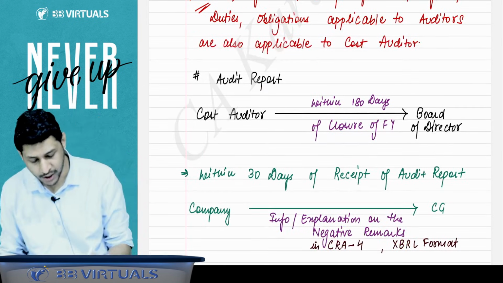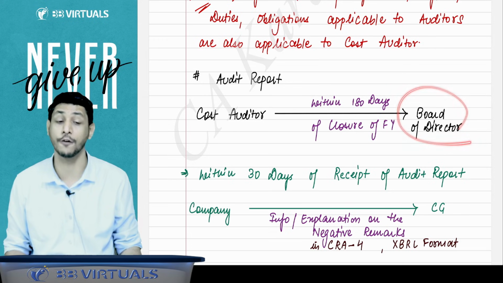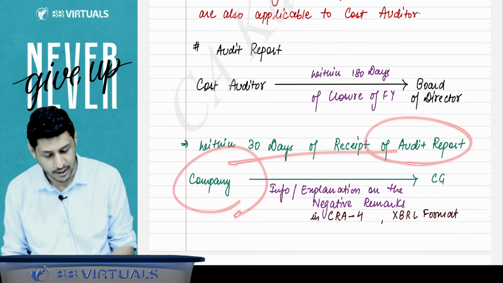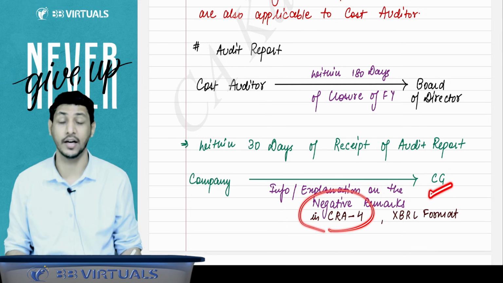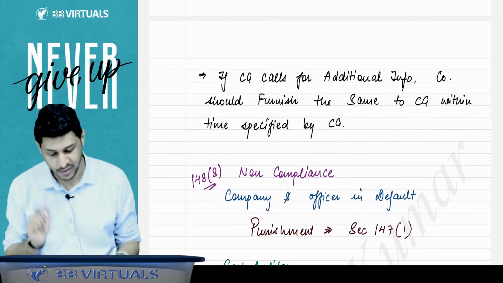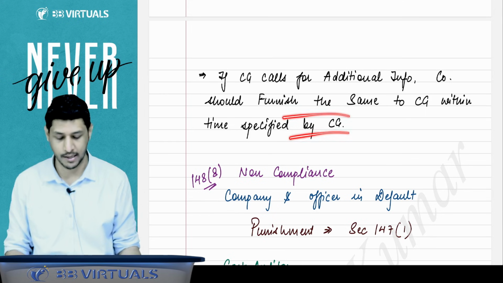And then the cost auditor will submit the audit report to the board of directors within 180 days of the closure of the financial year, and within 30 days of the receipt of the audit report, the company will give the explanation on the negative remarks submitted by the auditor to the CG. You have to submit this statement to the CG. And if the CG calls for additional information, the company has to provide the same also.